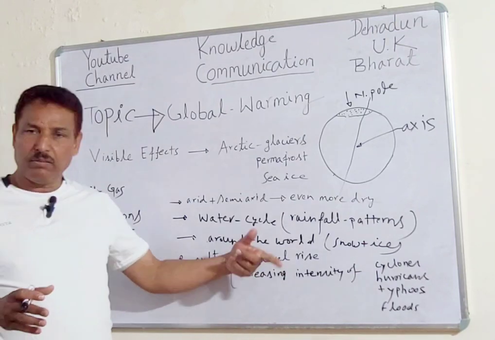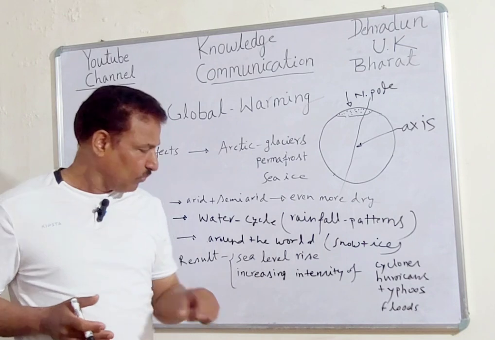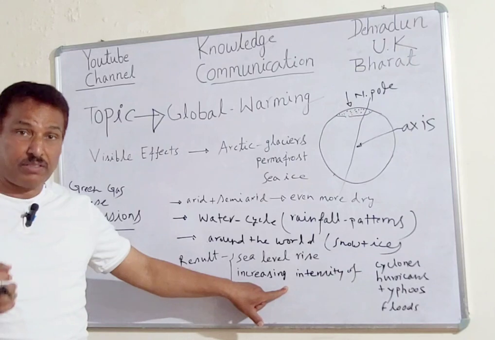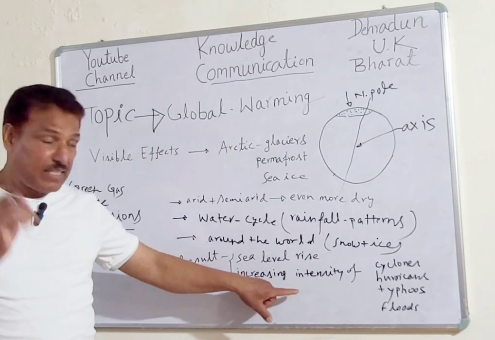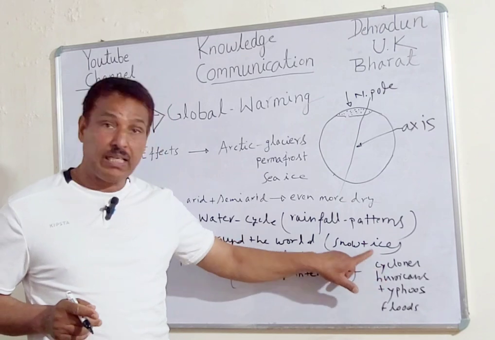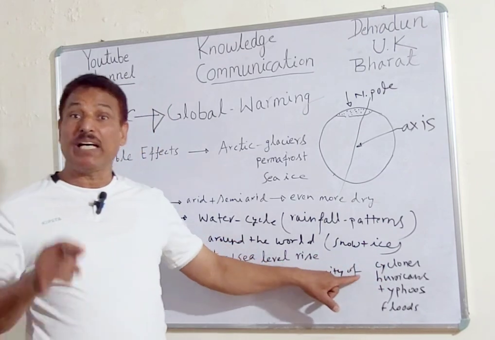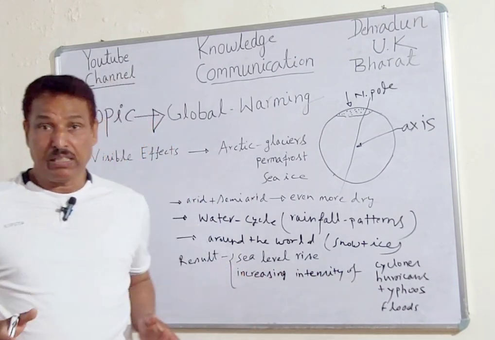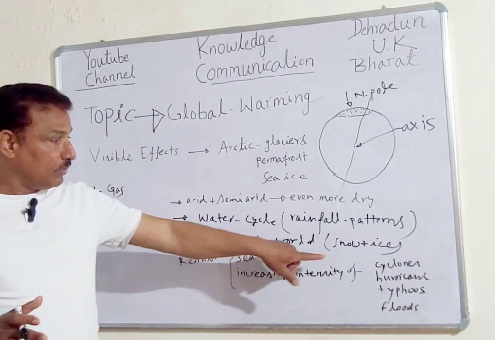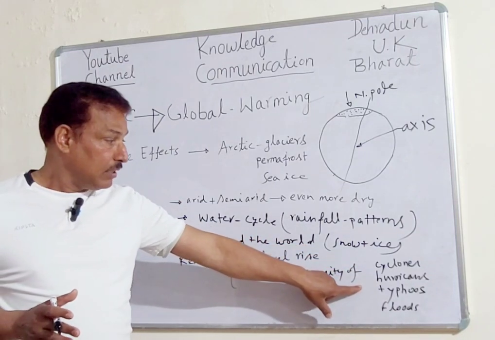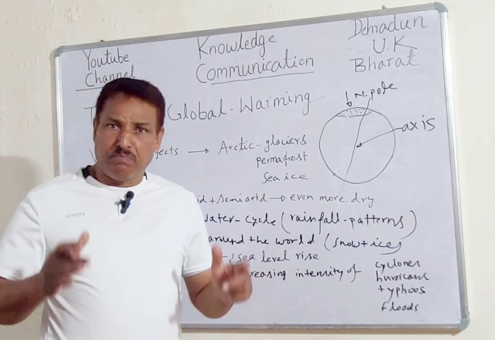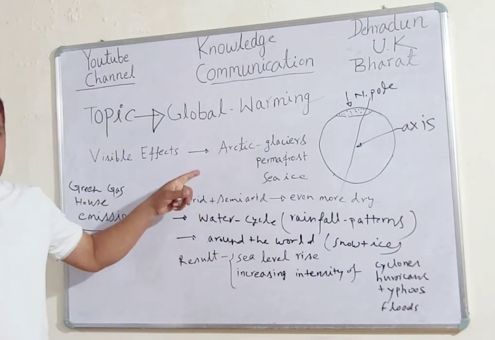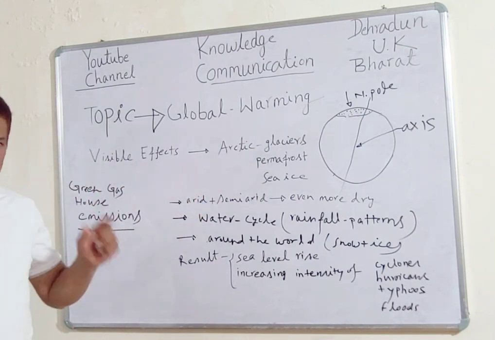And other impacts, as I discussed, such as sea level rise. We have noticed over the years that the intensity of cyclones has gone manifold. The intensity of hurricanes has gone manifold. The impact of typhoons has gone manifold. Means cyclones, hurricanes, and typhoons have become the most disastrous due to this global rise in temperature.